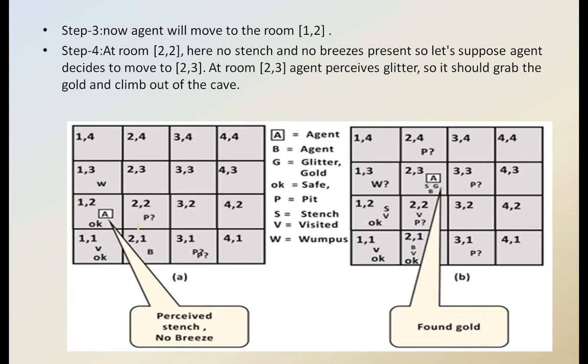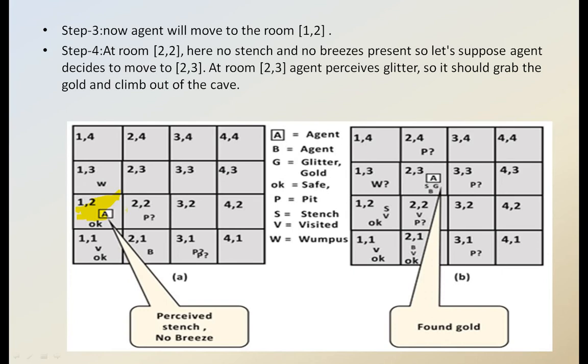Coming to room 1,2, of the two choices, 2,1 and 1,2, the agent selects room 1,2 because it considers 2,1 not safe. So it considers 1,2 the best one. Now the agent moves to 2,2, the next one.